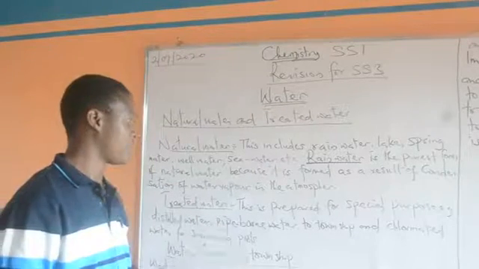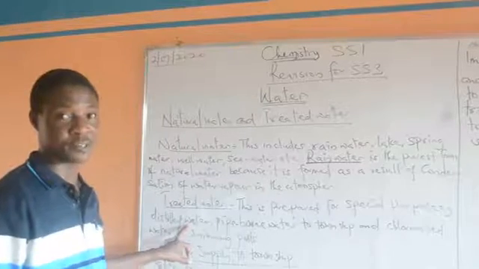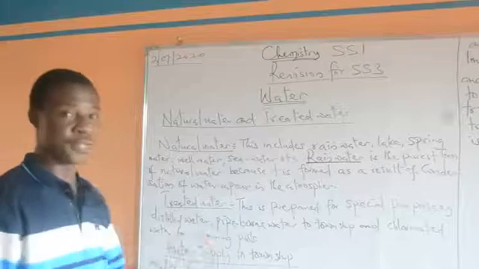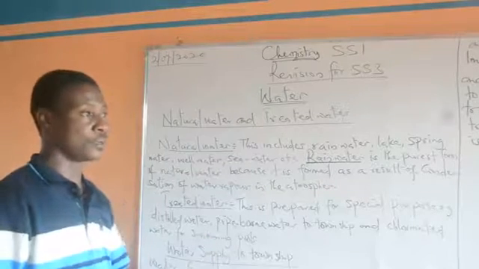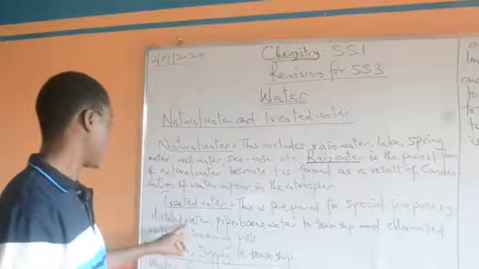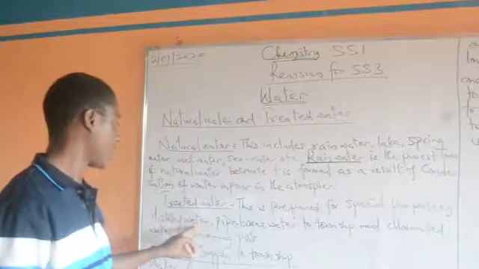It is prepared for special purposes, like distilled water. It is used in chemistry labs, in mixing reagents and also running some chemical analysis. I said distilled water is an example of treated water, because it is used for a special purpose.